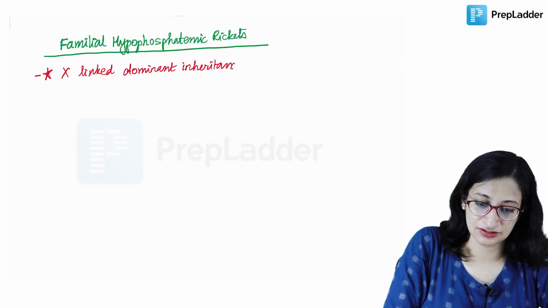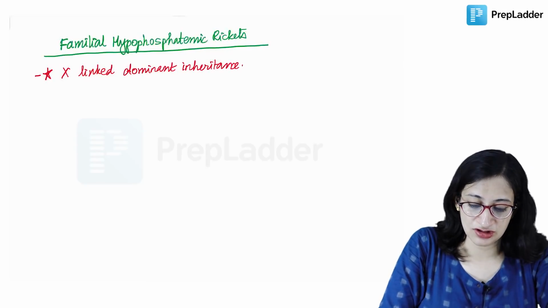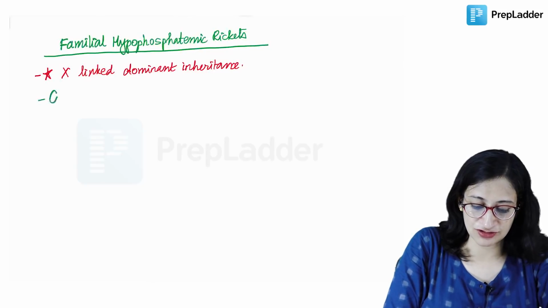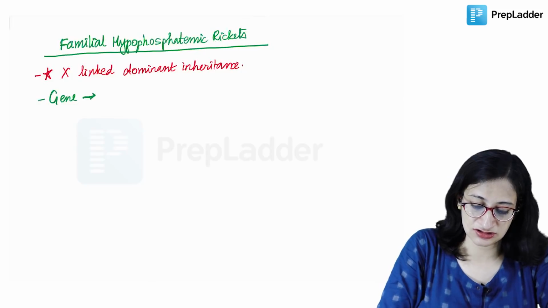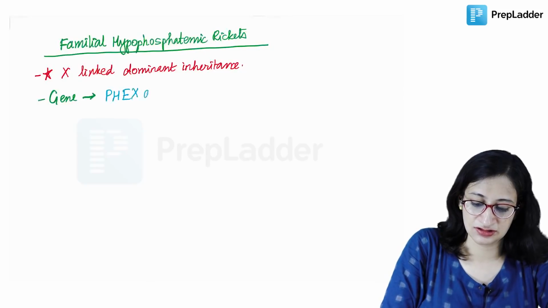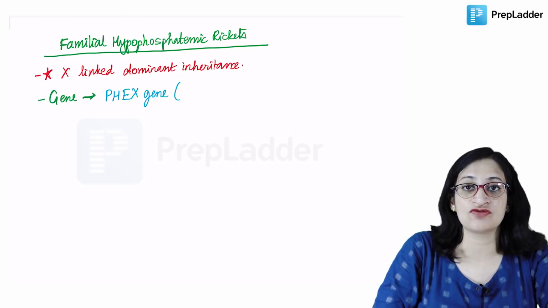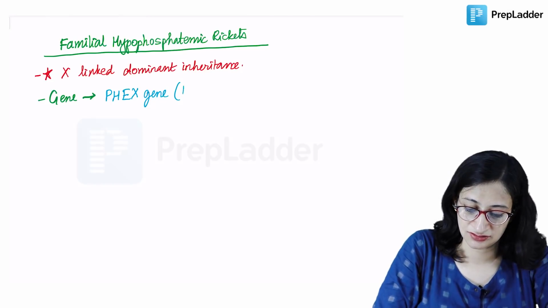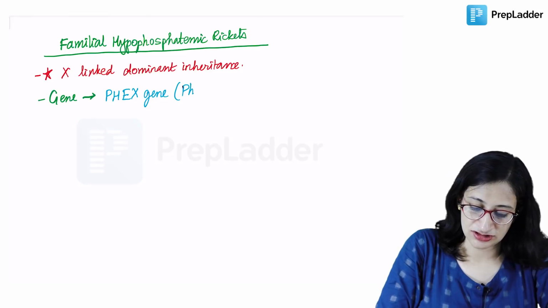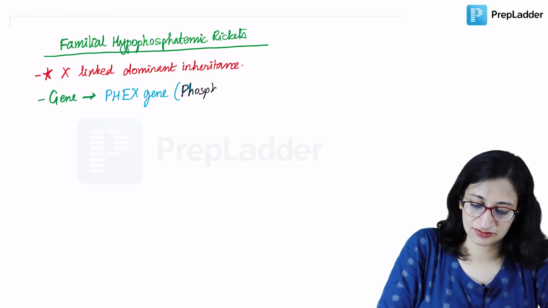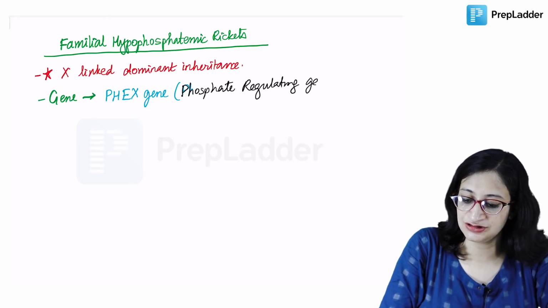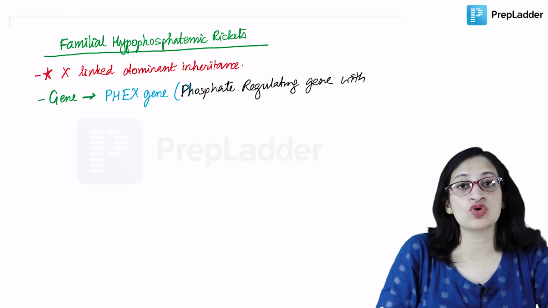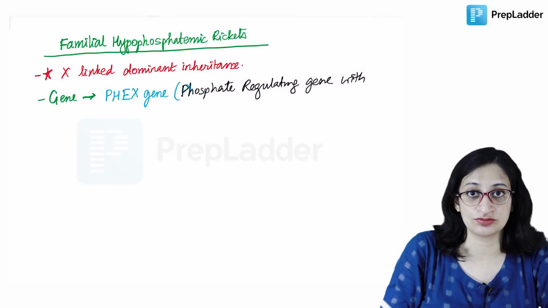And what is the gene that is involved? The gene involved in familial hypophosphatemic rickets is the PHEX gene. Okay, it is often asked. PHEX stands for phosphate regulating gene with homology to an endopeptidase on X chromosome.